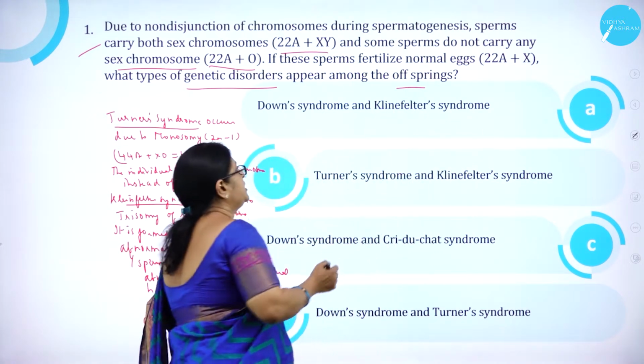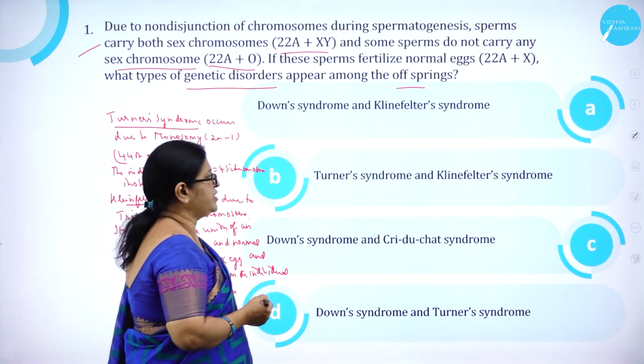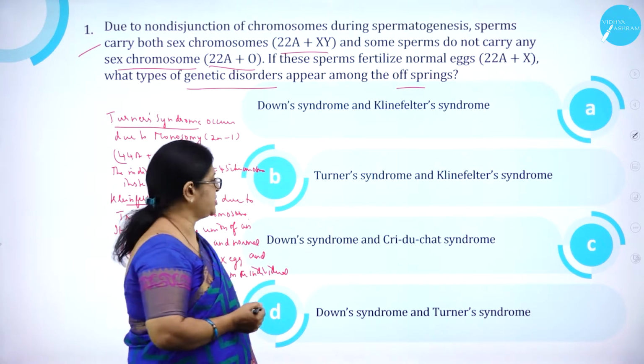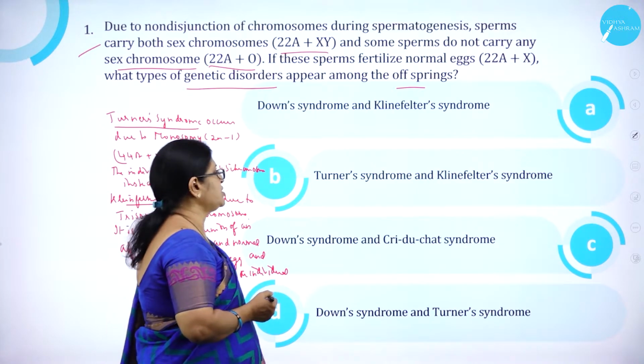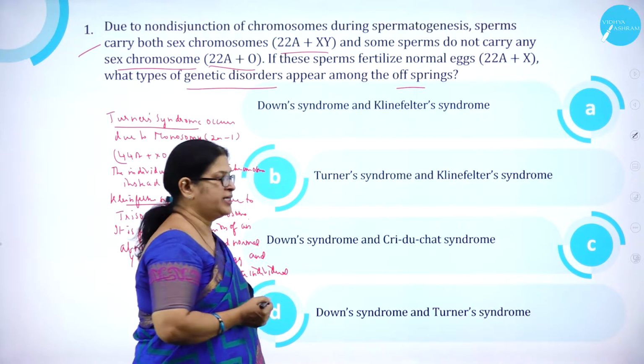Option A, Down syndrome and Klinefelter syndrome. Option B, Turner syndrome and Klinefelter syndrome. Option C, Down syndrome and Cri-du-chat syndrome. Option D, Down syndrome and Turner syndrome.